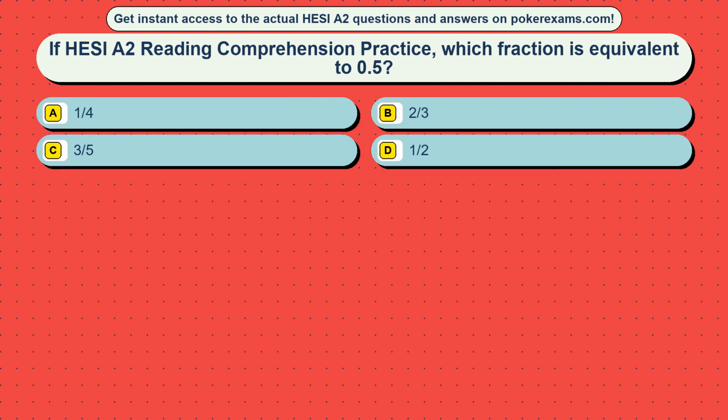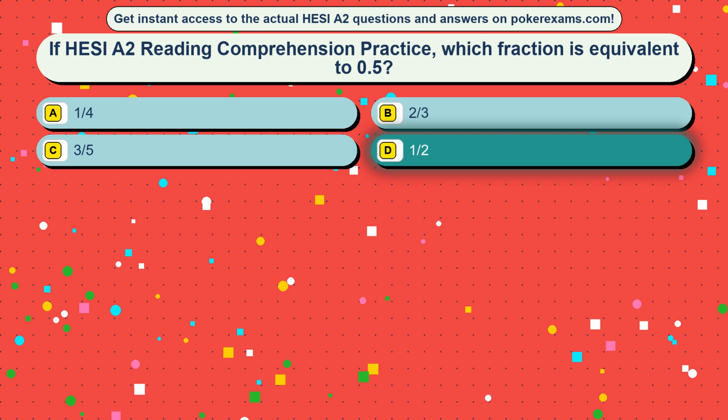Question 10. In HESI-A2 Reading Comprehension Practice, which fraction is equivalent to 0.5? Option A, a quarter. Option B, 2/3. Option C, 3/5. Option D, a half. The correct answer is option D, a half.